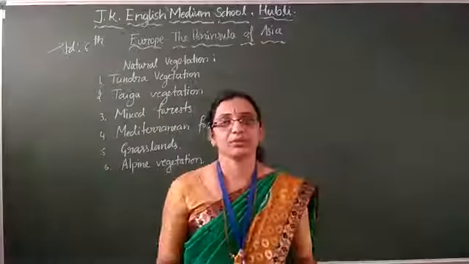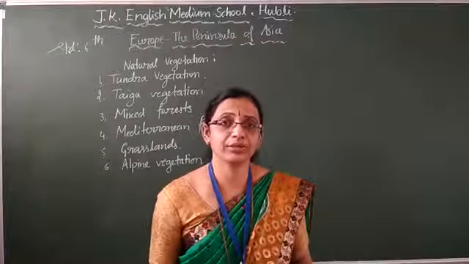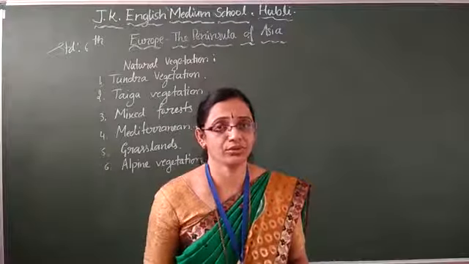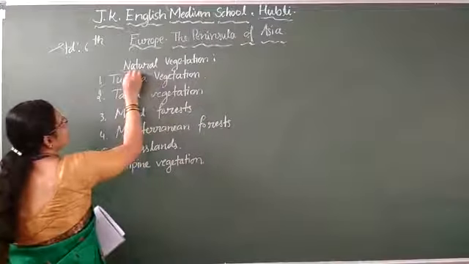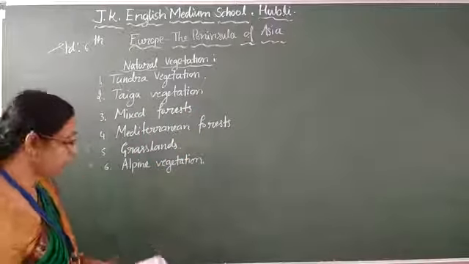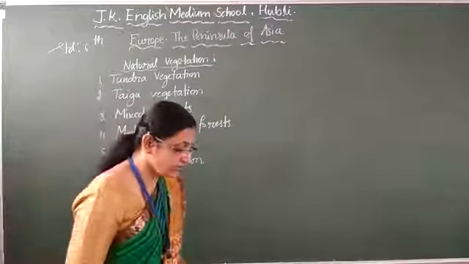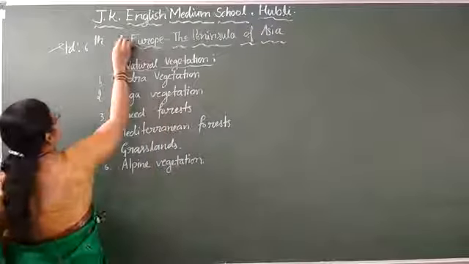Hello children, we are now learning about the continent of Europe. In the last class we learned about the climate of Europe. Today we are learning the natural vegetation of the Europe continent. See children, the vegetation of Europe is divided into 6 categories. I already wrote that one.